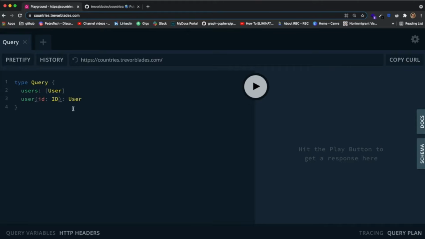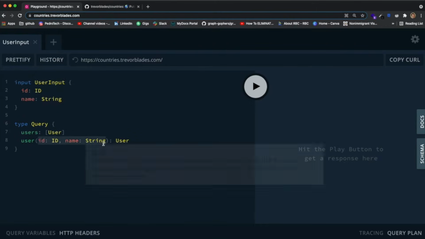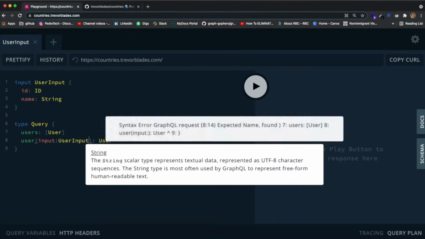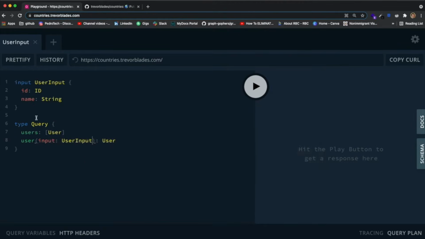Well, I can do it in both ways. I can actually just come over here and also define the name of the user and say that it also takes a name as a variable and name is a string. Or I can just create an input over here and call it, I don't know, user input. You can call it whatever you want. And over here, I can define ID as of type ID and name as type string. And then instead of passing this like this, I can just pass the input as type user input. And it does the exact same thing. It's just a way to organize your queries.